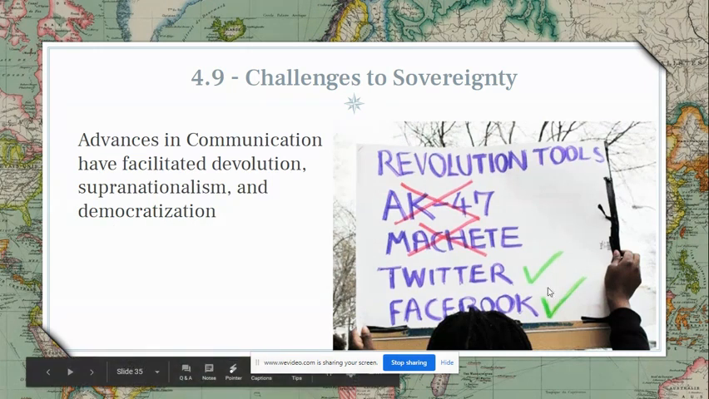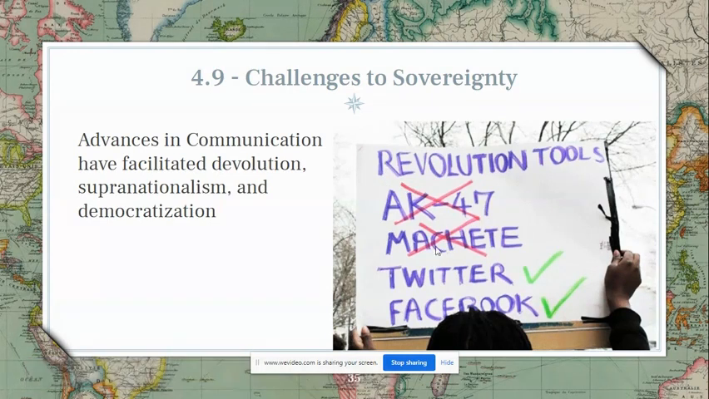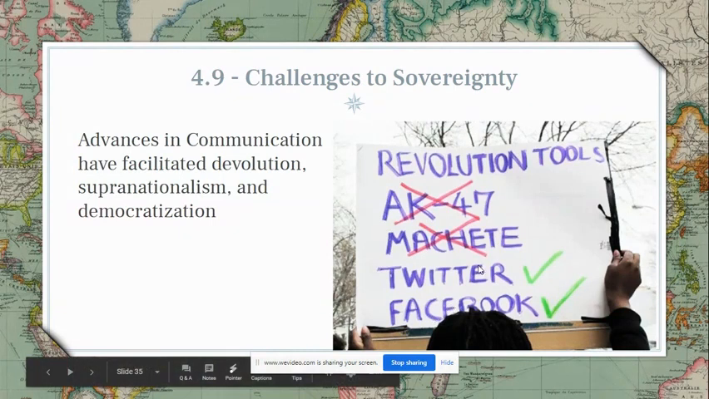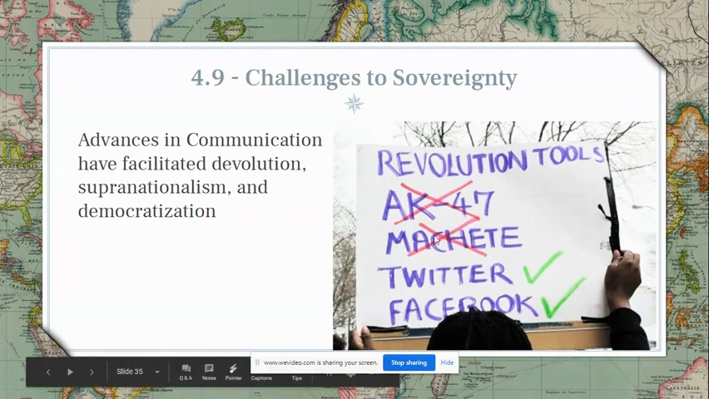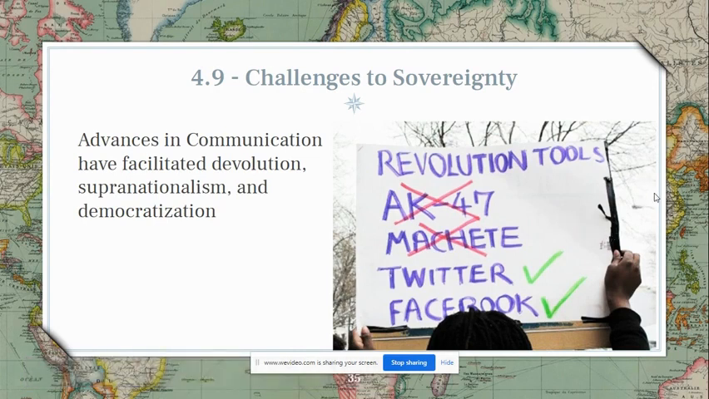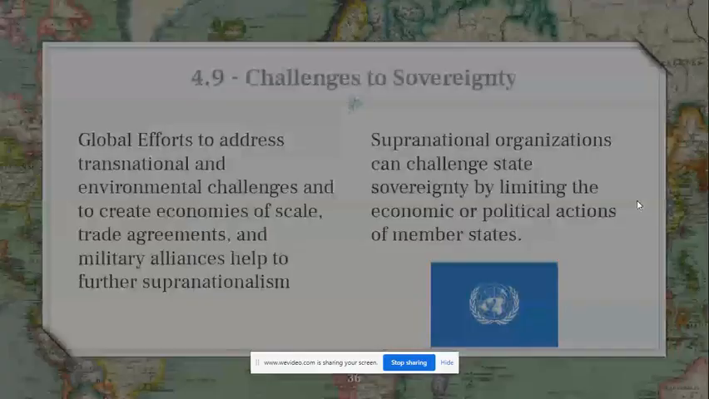And so you see over here this picture: revolution tools, AK-47, machete. Okay, let's get rid of those. Instead, we're going to use Twitter, we're going to use Facebook, although revolutions are not all non-violent today. But this idea of using Twitter, Facebook, social media to bring people together to spread political beliefs are all kind of now revolution tools that people use. This is a picture from, I actually don't know what this picture's from. I think this picture might be either from the Arab Spring or potentially the Black Lives Matter movement.